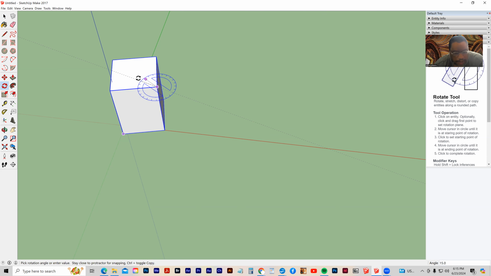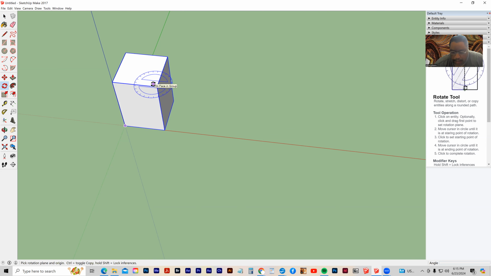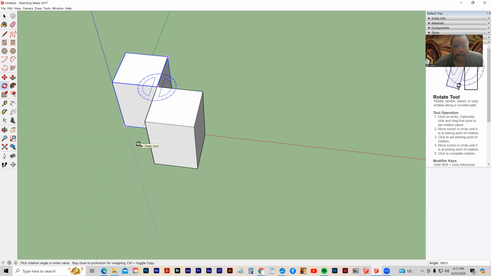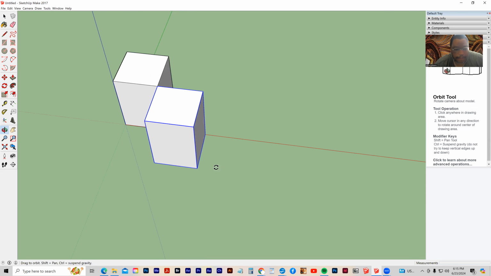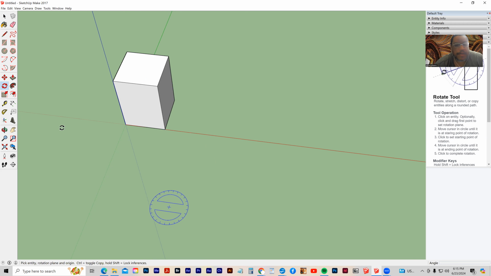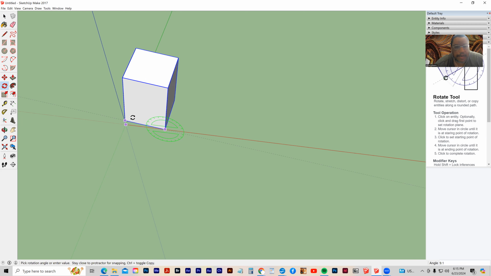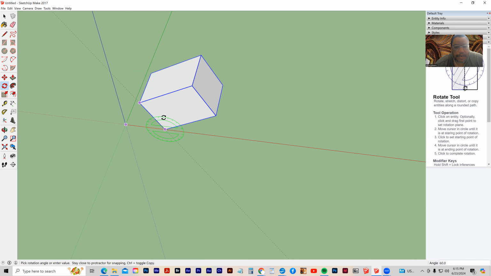Now, I'm going to undo that. Looking at the top, I've got it set to the blue, and if I click and then click again and rotate, and then hold down the control key, I can make a copy while I'm rotating. I can also do that, of course, on the green. If I tap the left arrow, I click, and then I click on the other end, and I can rotate it there.